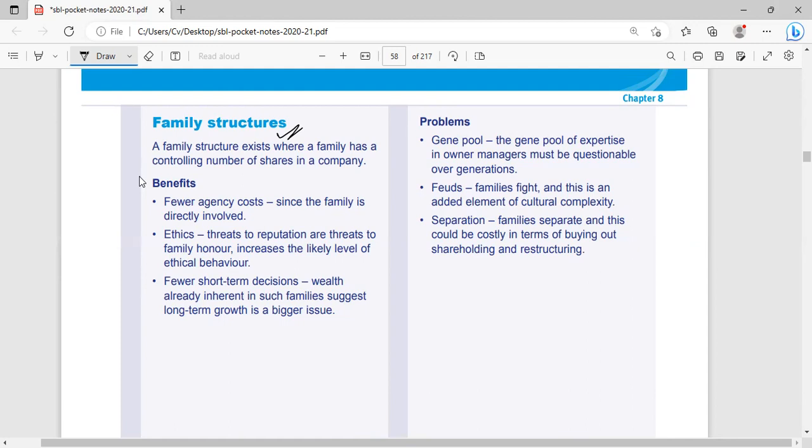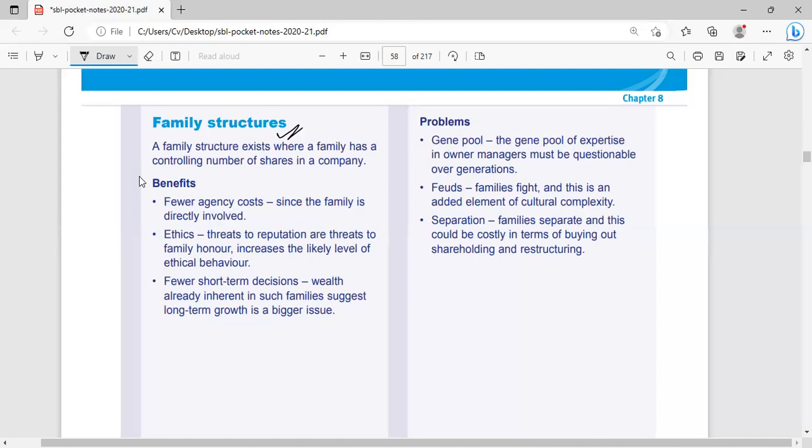Then the sole proprietor added family members in different positions. At a certain point, he raised funds from the market or through crowd funding, and at a certain stage this business became a listed business. After reaching a certain stage, they decided to issue their shares in the stock market.